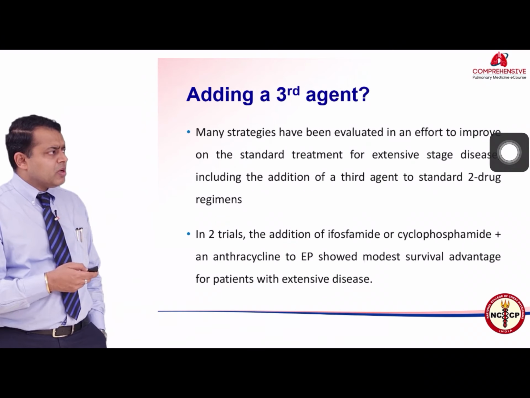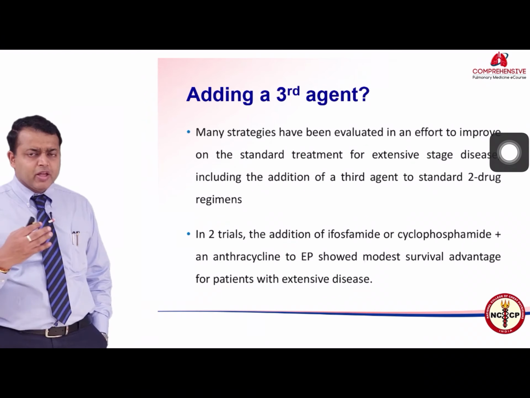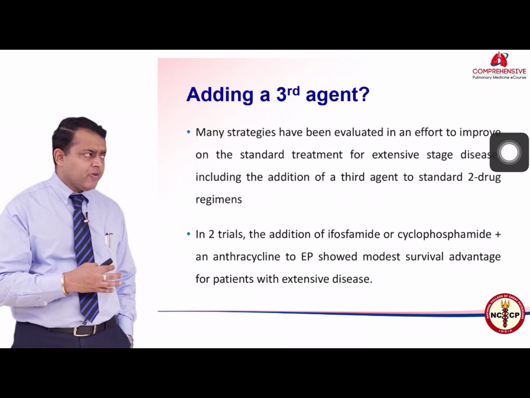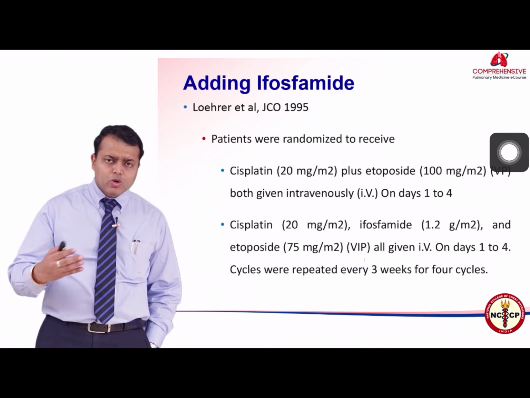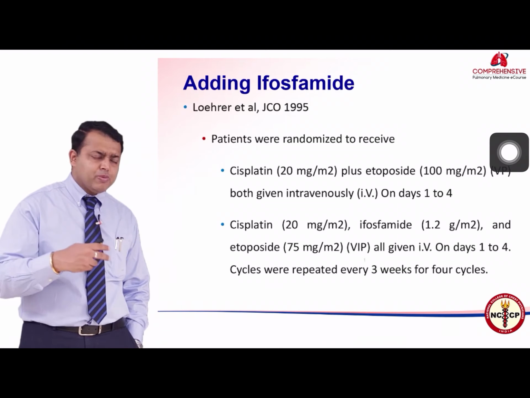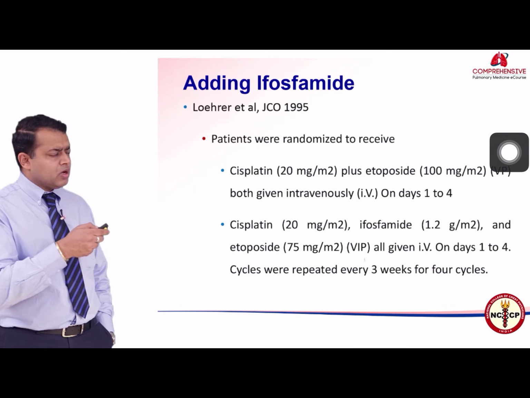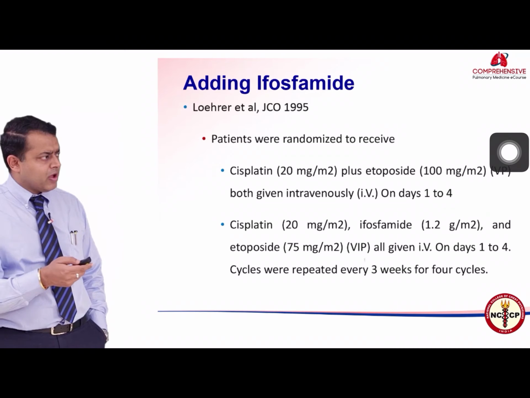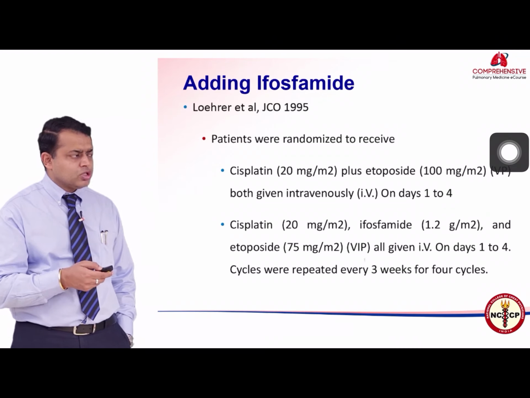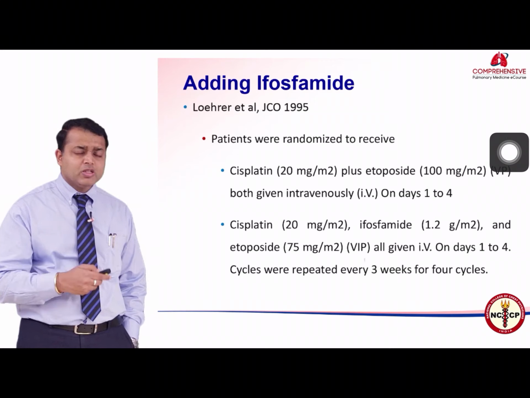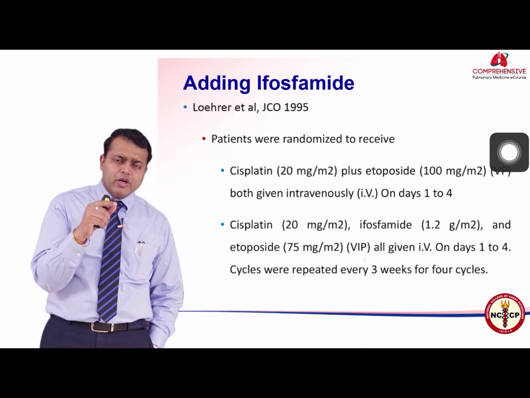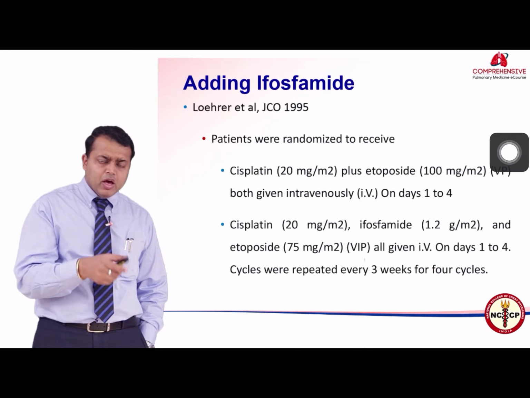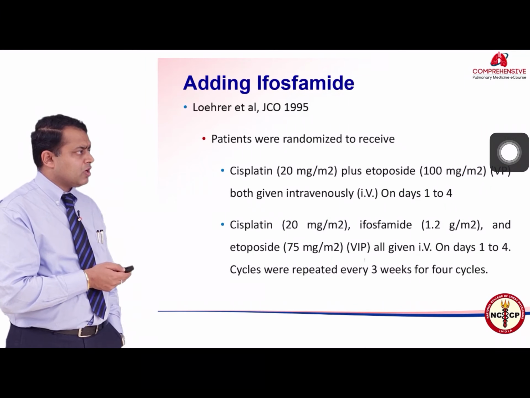Then again, there have been some studies about adding a third agent and bringing in better response rates and better survival. So we have studies of addition of ifosfamide to etoposide and cisplatin, which definitely improves the progression-free survival and overall survival and also the response rates, but at the cost of much increased toxicity. Only a small subset of patients can tolerate a triplet regimen over and above the EP, which is the standard of care.